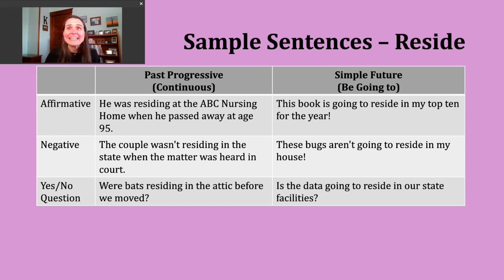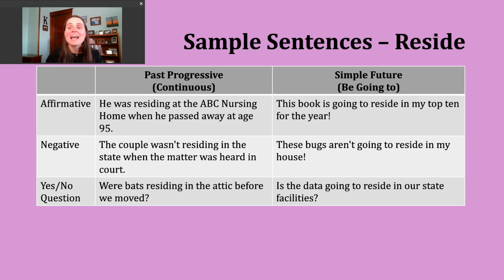Were bats residing in the attic before we moved? Okay, so here, right, we're asking about that continuous or ongoing action, right? And sometimes you will hear this used with animals or particularly pests, things you don't want living in the same place or the same house as you might be.